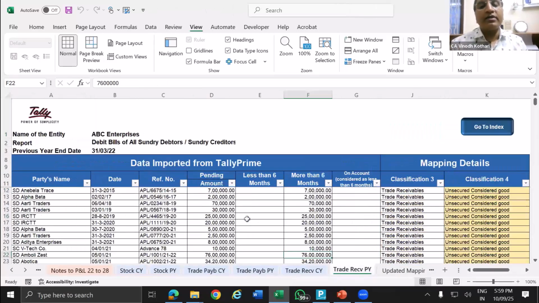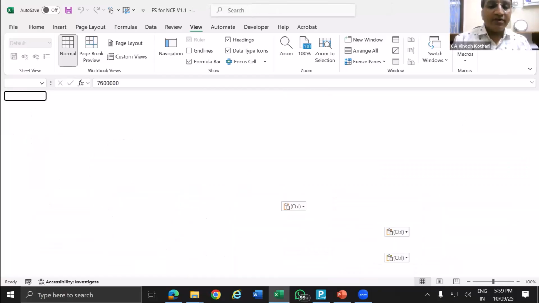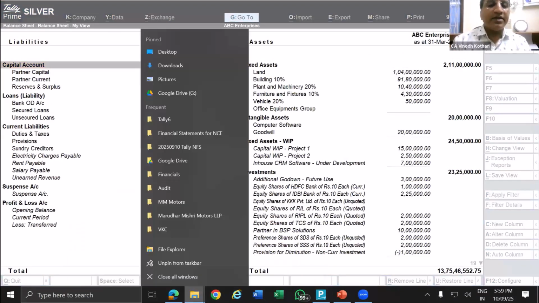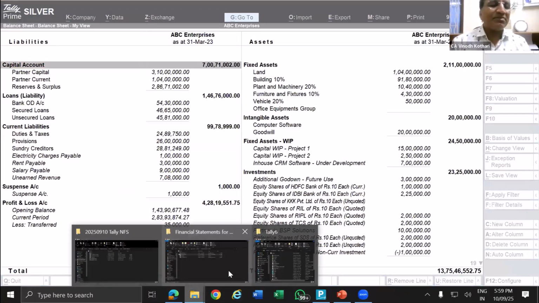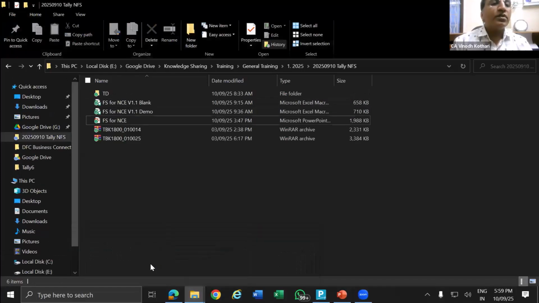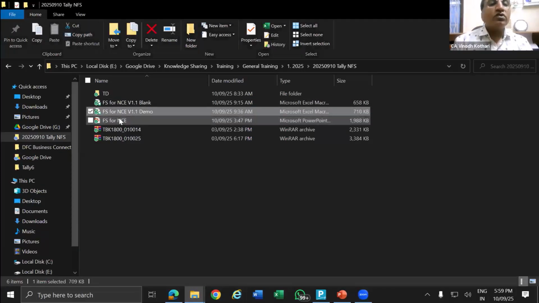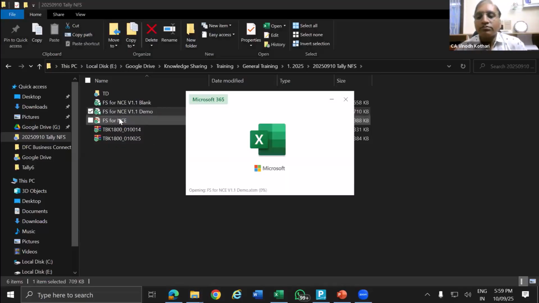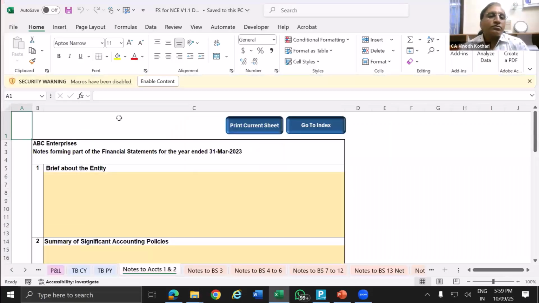Now what I'll do, I'll save this data, and I have a demo file which is already pre-filled. That is the same Tally data. I have filled it one by one. It took maximum half an hour for me to fill this. So this is the demo file. Notes I have not updated, so enable.